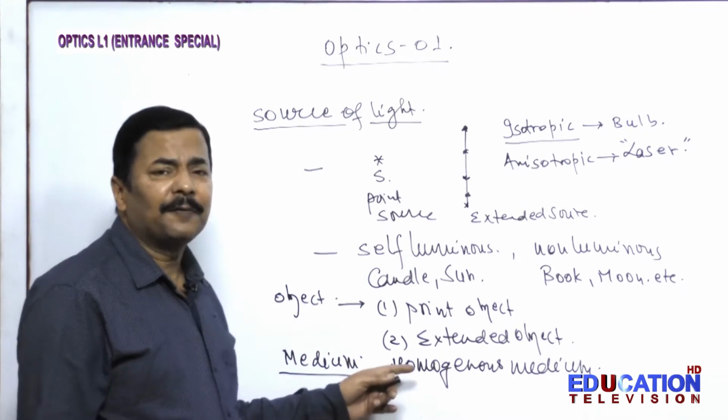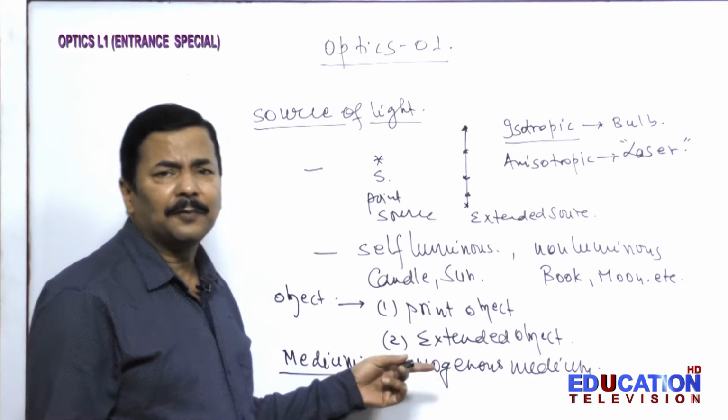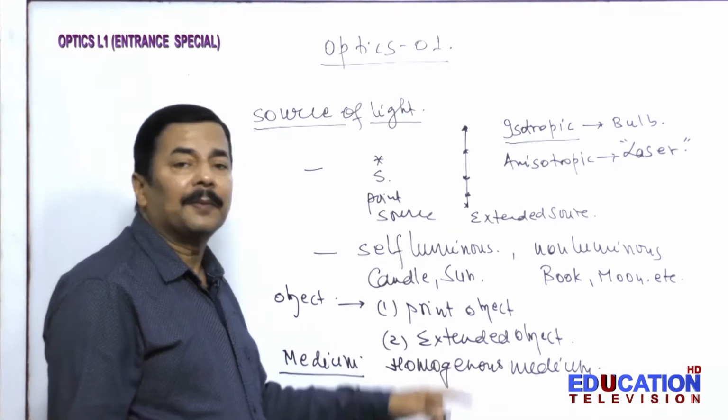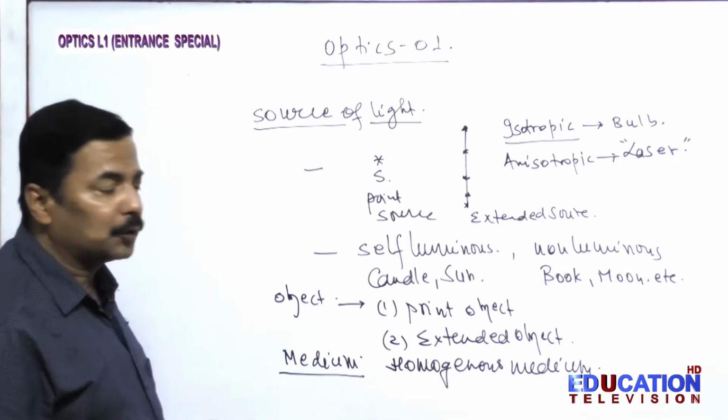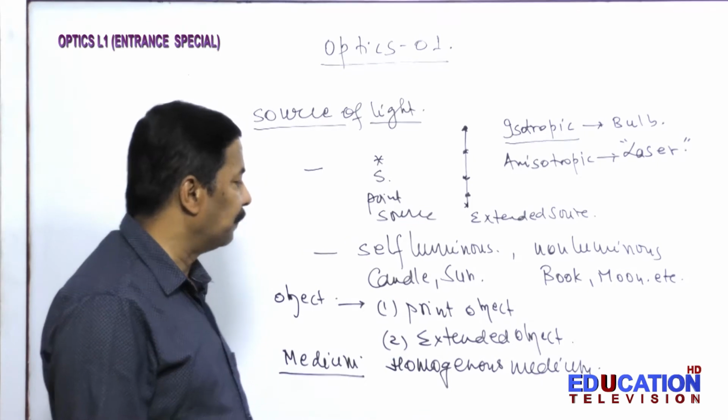If the density is different at different points in the medium, then the light will change its direction. So homogeneous medium is an important point that you should understand, that we are talking about the propagation of light in a homogeneous medium.